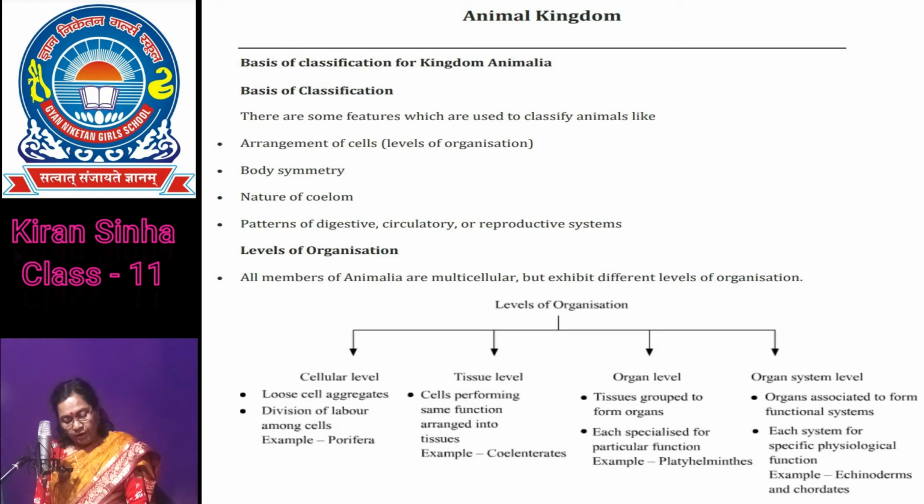The organ systems in different groups of animals also exhibit different patterns and levels of complexity. These are the circulatory system. It is of two types, open type and closed type.